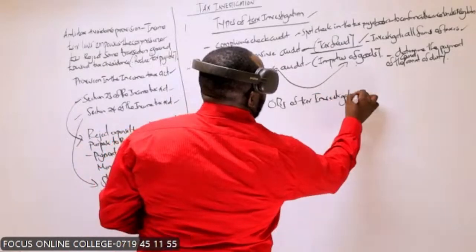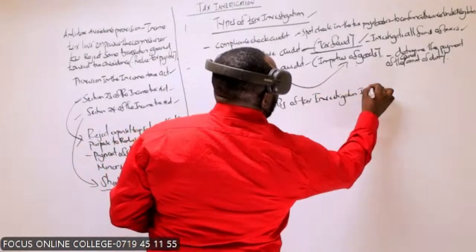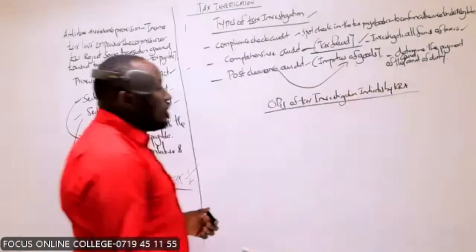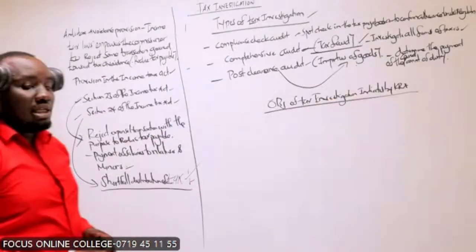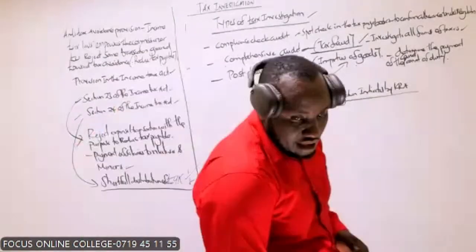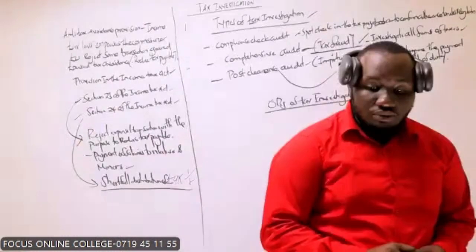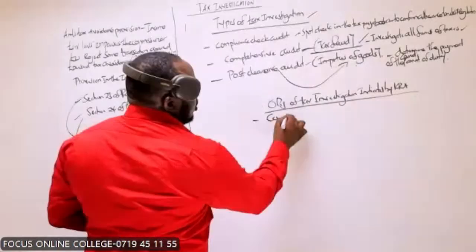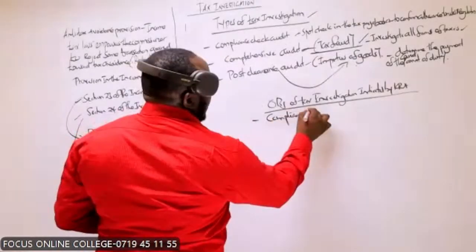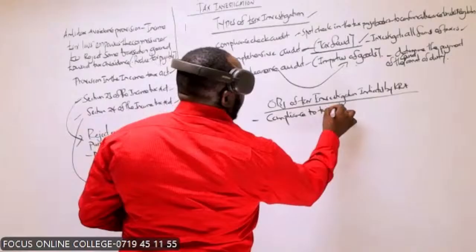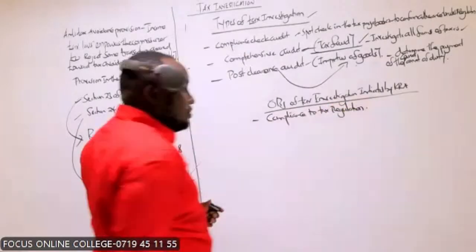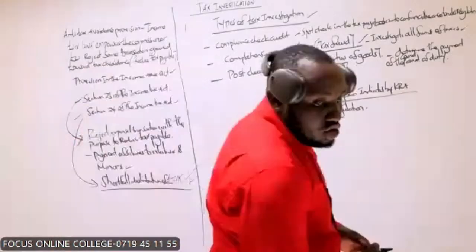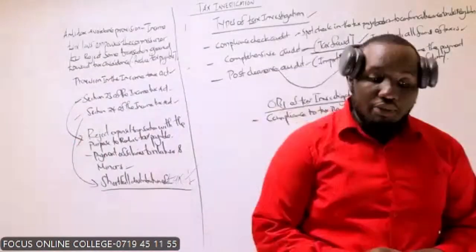Investigations initiated by the KRA. What are the objectives of the tax investigations initiated by KRA? Why do they initiate these tax investigations? One is compliance, compliance to tax regulation. One of the objectives of a tax audit is to ensure compliance to tax regulation. Are we together?